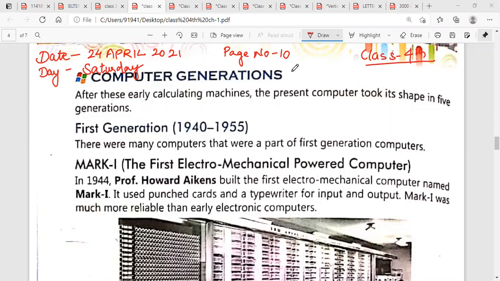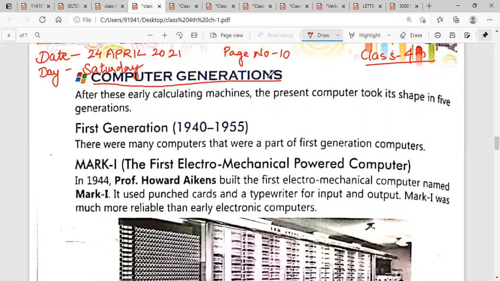Students, now open page number 10 of your computer book and on that page write date and day. Okay. Now next we will start the topic computer generations.